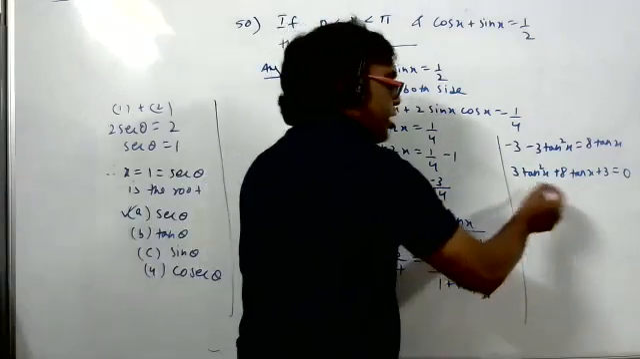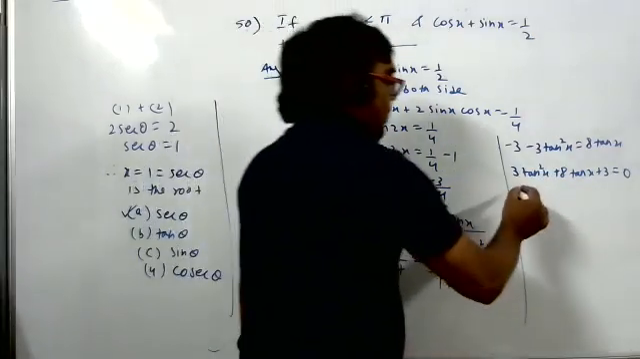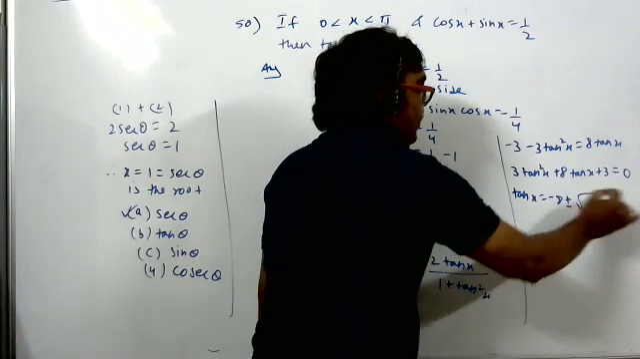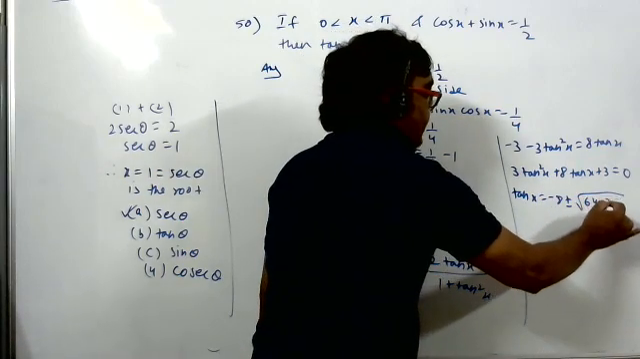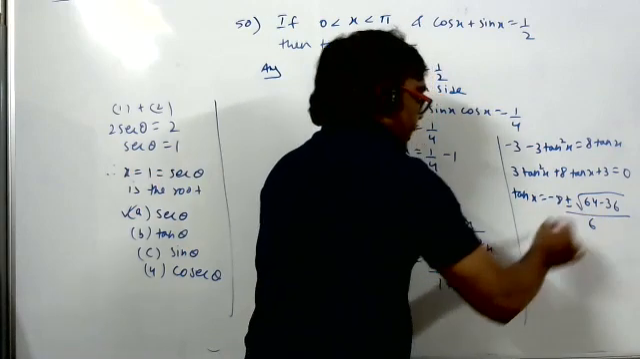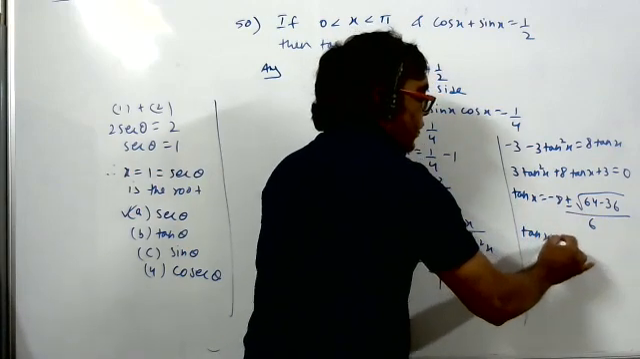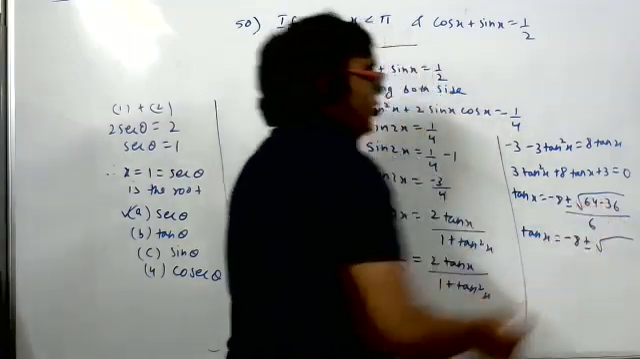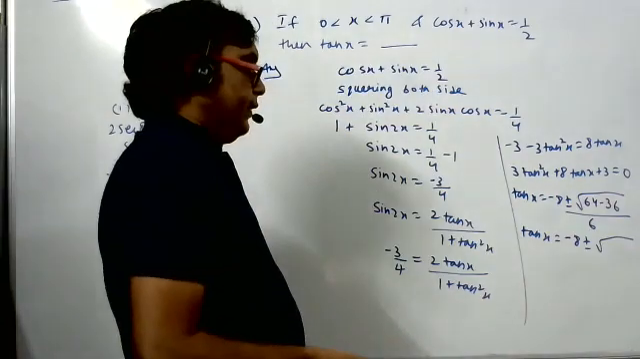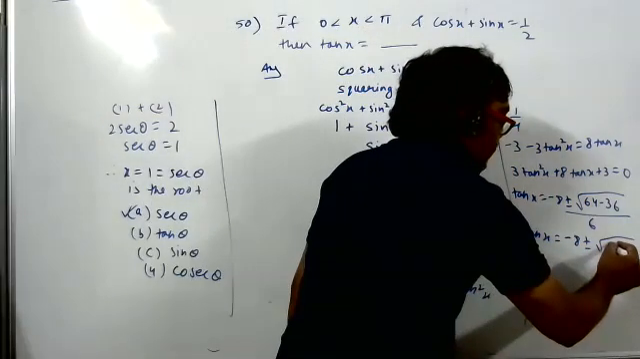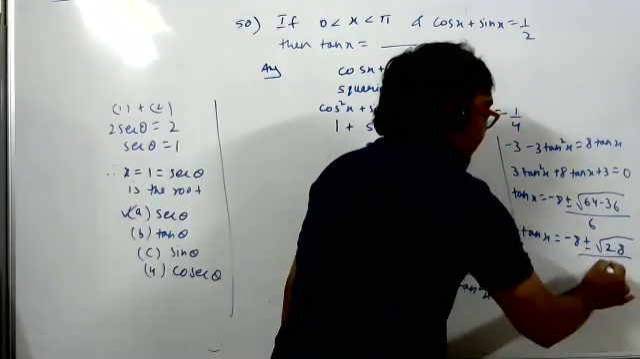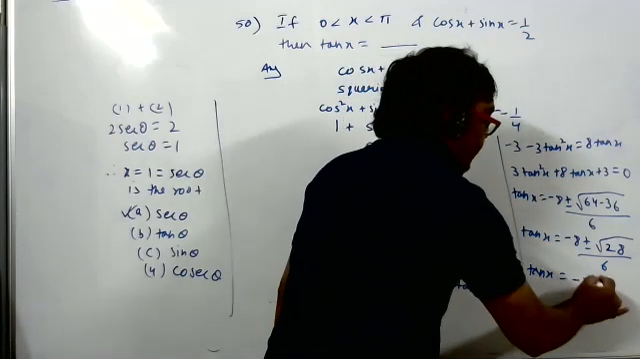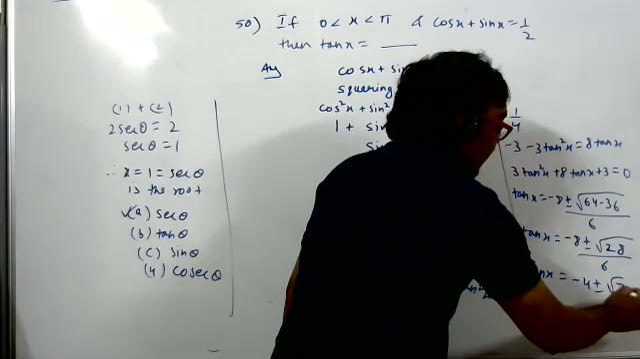It's a quadratic in tan x. Use the formula method: tan x is equal to minus b plus minus root of b square minus 4ac, by 2a. If we use the values, we will get tan x is equal to 8 plus minus root of 28 by 6. If we take 4 outside, it will become 2. So you will get minus 4 plus minus root 7 by 3.